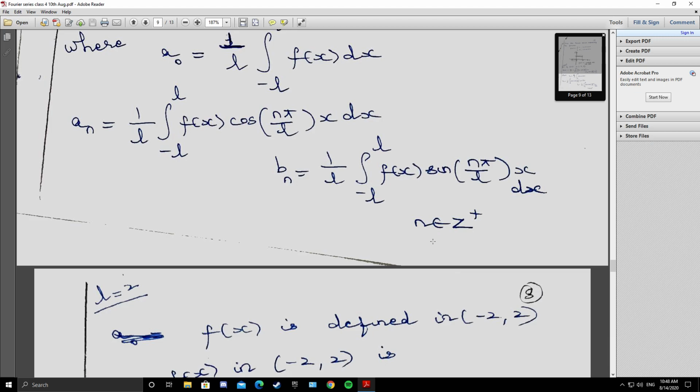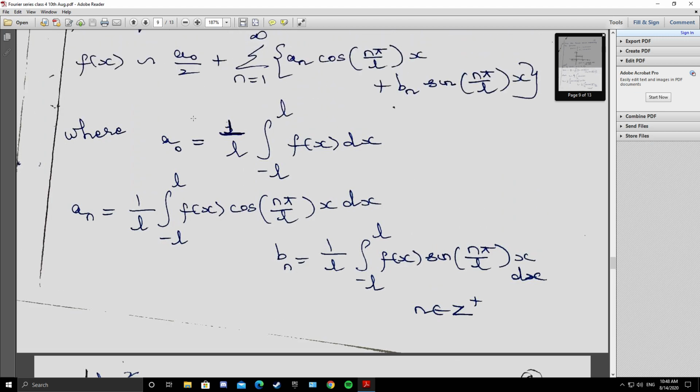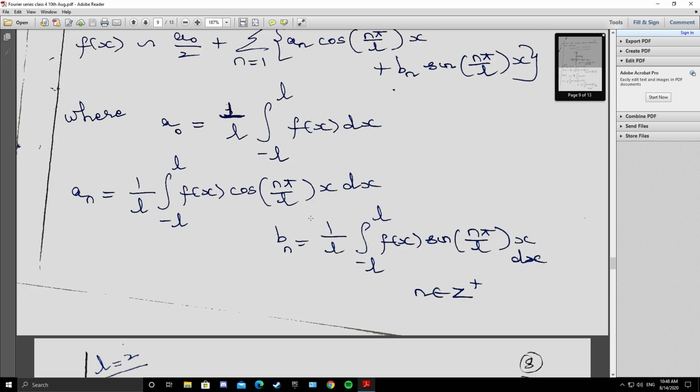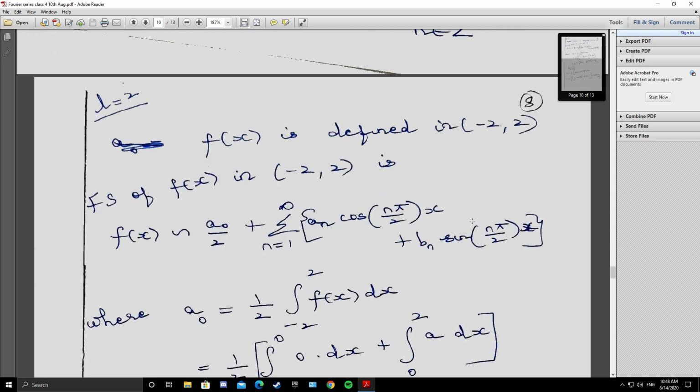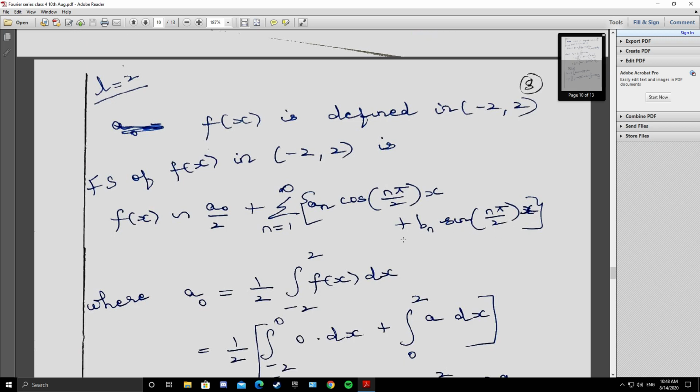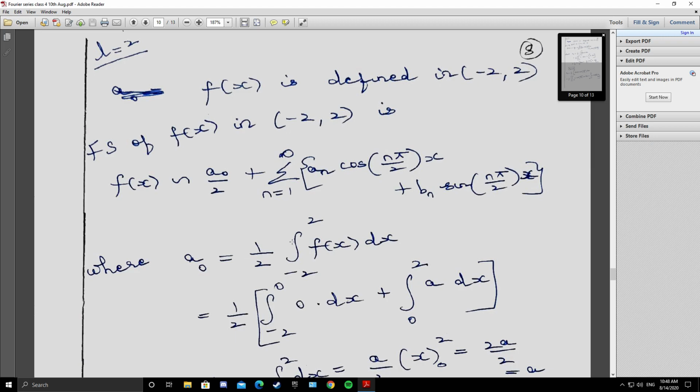Now, what is L in the problem? L is 2. So everywhere you have to replace L by 2. So f of x is defined in the open interval minus 2 to 2. So the Fourier series or Fourier expansion, FS means Fourier series, FE Fourier expansion: f of x converges to a naught by 2 plus summation 1 to infinity of a n cos of n pi by 2 x plus b n sin of n pi by 2 x, where a naught is 1 by 2 integral minus 2 to 2 f of x dx.